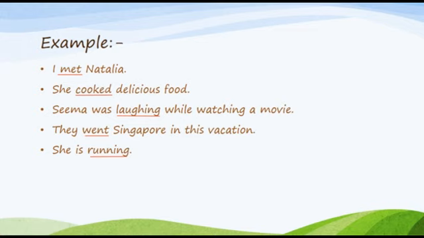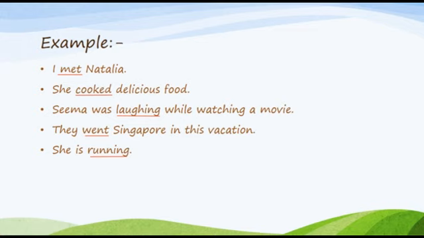I met whom? We are getting the answer of whom. So I met Natalia, which means an object is available, because we are having the answer of whom. So Natalia is the answer of whom.